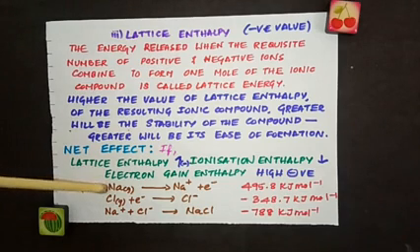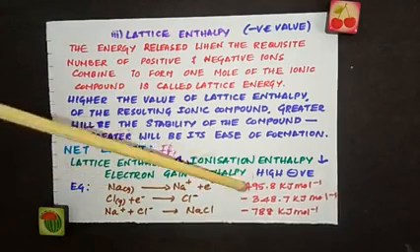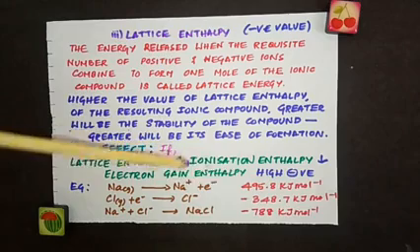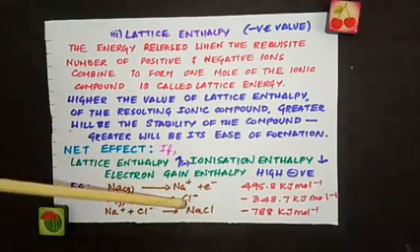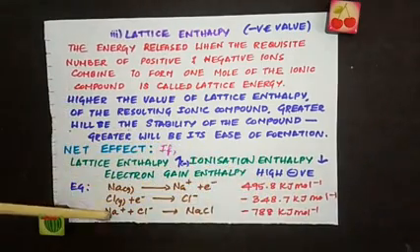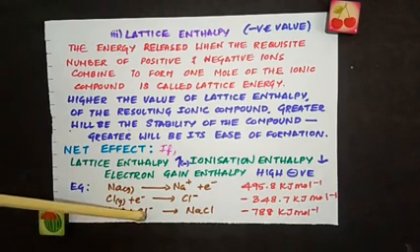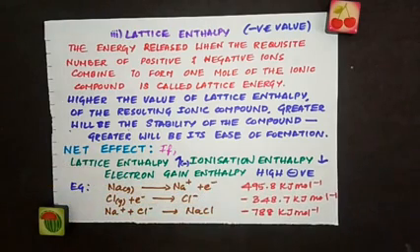Now for example, see, sodium is losing an electron. So this energy is ionization enthalpy, which is 495.8. And here chlorine is gaining an electron to give an anion. Here the energy is released, which is electron gain enthalpy. Here the positive ion and the negative ion are joining together to give the ionic compound, and the energy released is lattice enthalpy. So remember, the greater the lattice enthalpy, the more stable is the ionic compound. When we say greater, we mean more negative.